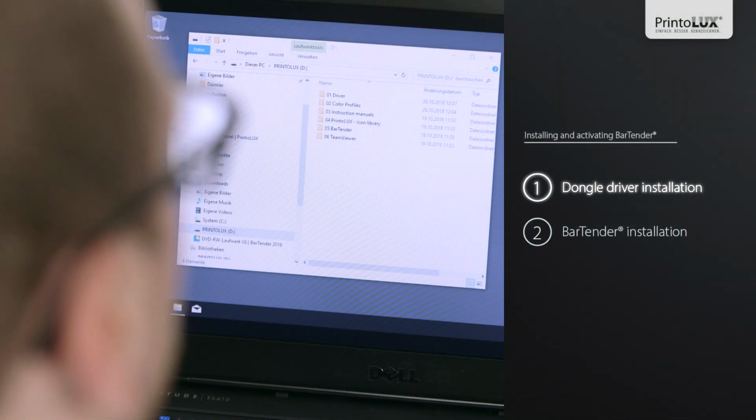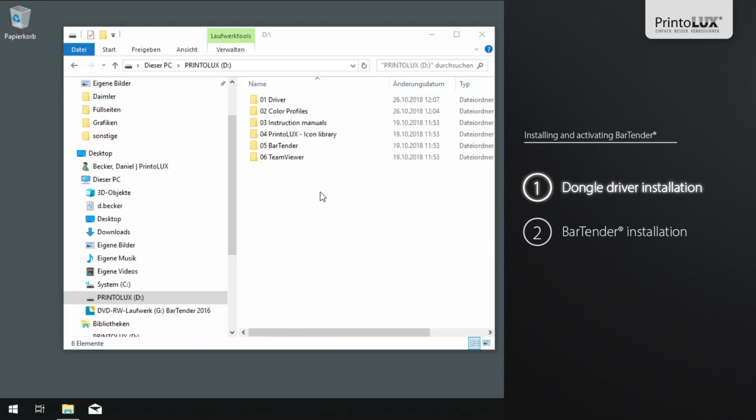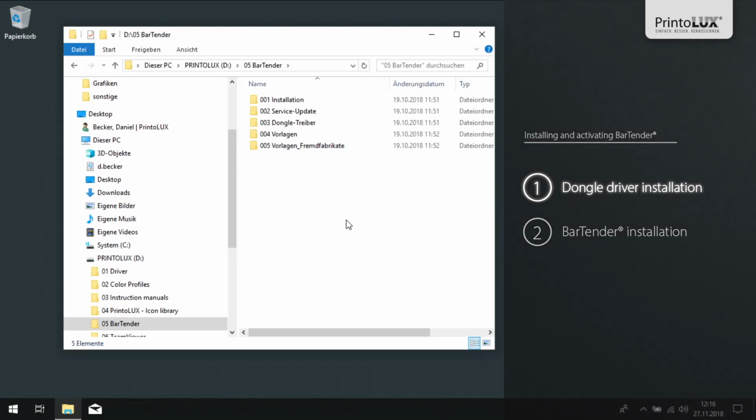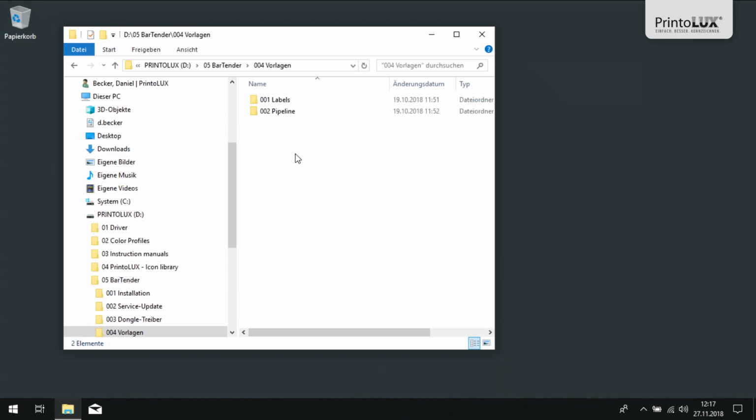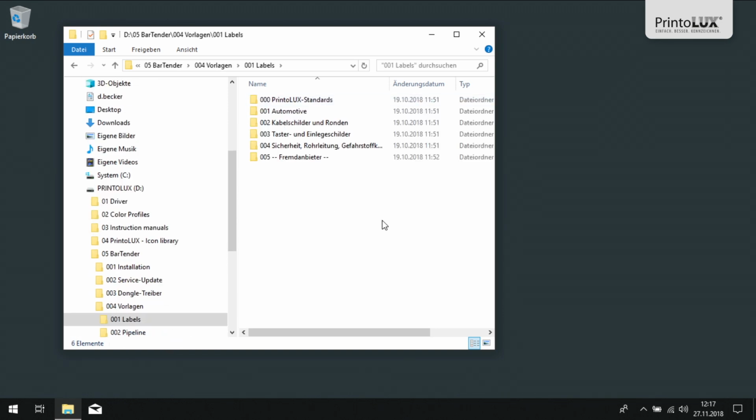PrintoLUX uses the Windows-based standard software BarTender to print labels. As a special service, we have already stored all the templates for our standard labels on the PrintoLUX software stick. These can be found in the folder BarTender, Templates, Labels. Under Standard Labels, you will find our standard formats.